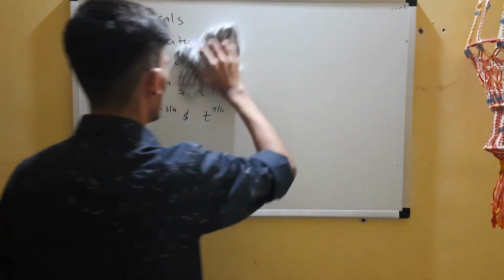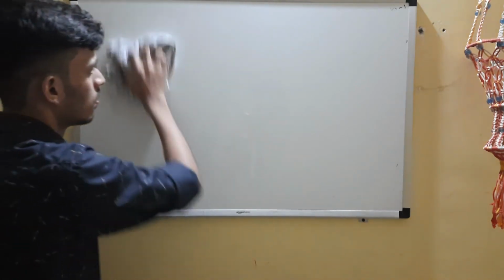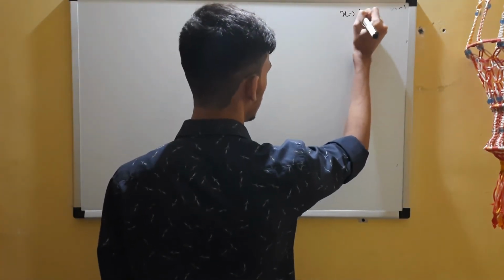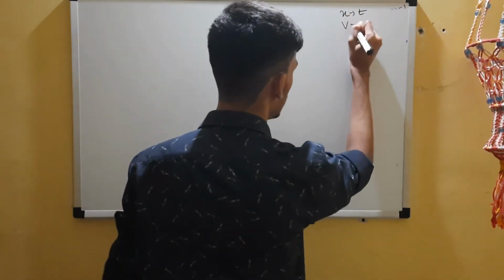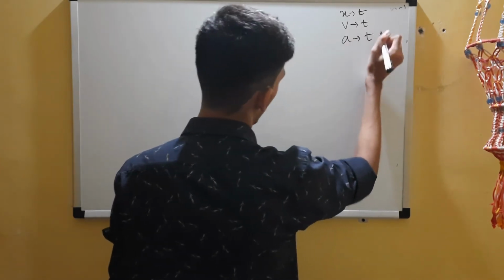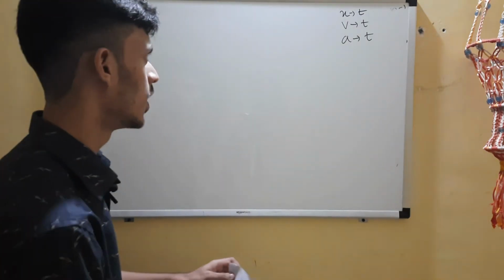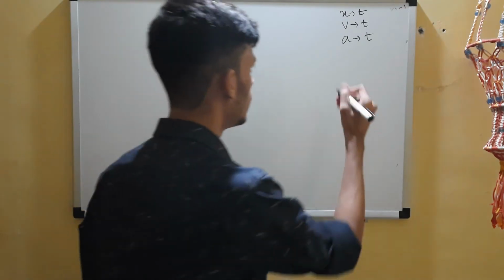So let's go for the third one. In the previous one, we discussed the x-t relation, displacement and time, and we learned how to differentiate, even for velocity to time and acceleration to time. Now we are going to make it complex by discussing v to x.